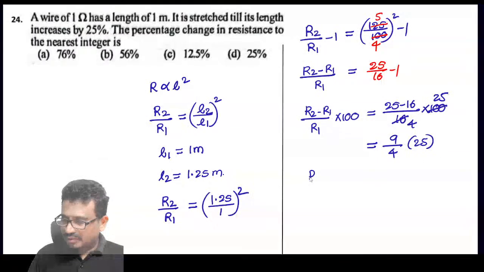That is R2 minus R1 by R1 into 100 equals 56.25%.